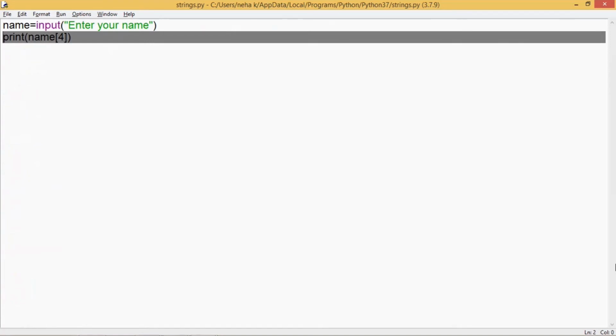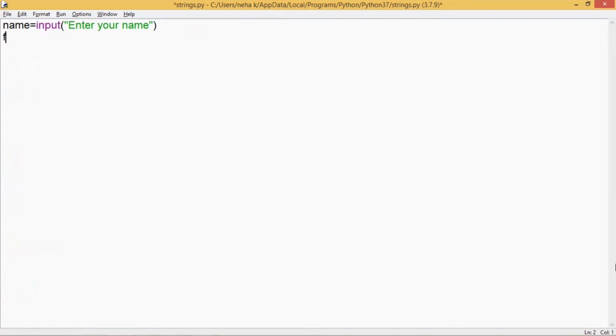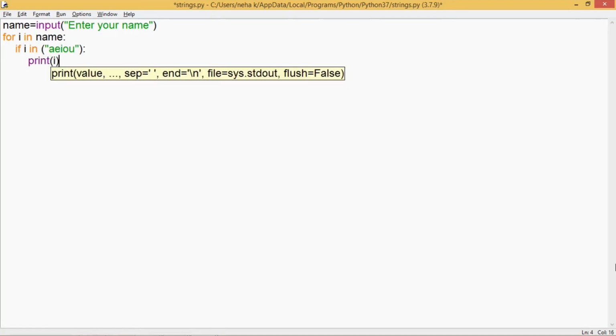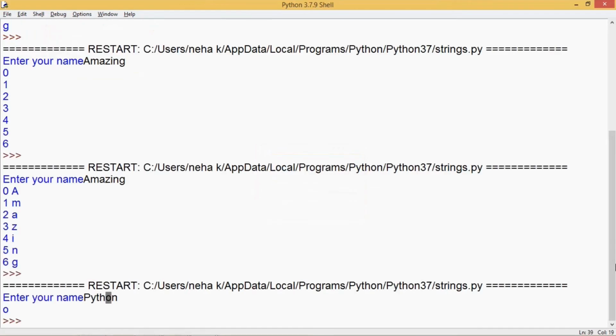Let's get back to our code for using the in operator to look for vowels in the string. So I'll write here for i in name. This can also be done using the subscript method, like you write range and then len name. And I'll write here if i in, as I know all the vowels here, so I'll write here a, e, i, o, u. This will look for small case letters only. And I would like to print these vowels. So let's see how the code works.